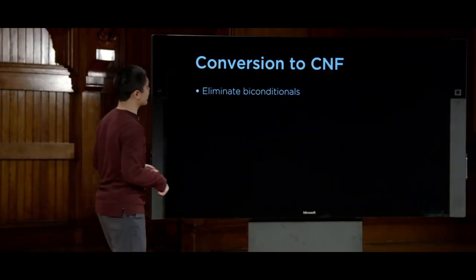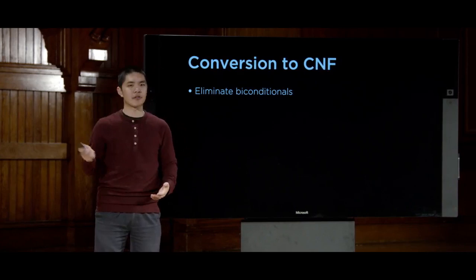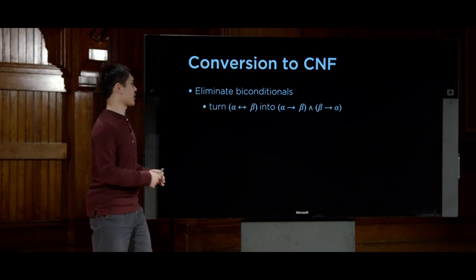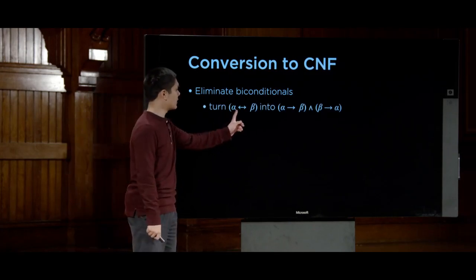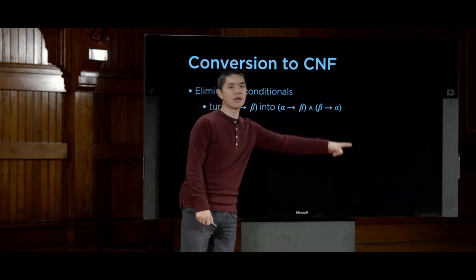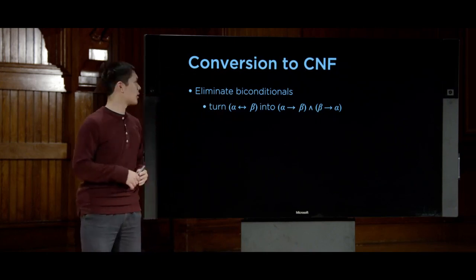So what is the process for taking a logical formula and converting it into conjunctive normal form, otherwise known as CNF? Well, the process looks a little something like this. We need to take all of the symbols that are not part of conjunctive normal form, the biconditionals and the implications and so forth, and turn them into something that is more closely like conjunctive normal form. So the first step will be to eliminate biconditionals, those if and only if double arrows. And we know how to eliminate biconditionals because we saw there was an inference rule to do just that. Anytime I have an expression like alpha if and only if beta, I can turn that into alpha implies beta and beta implies alpha, based on that inference rule we saw before.